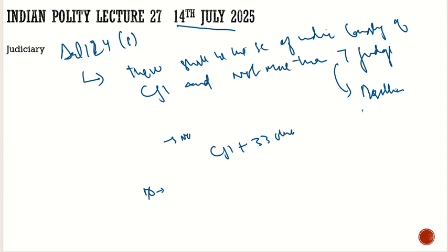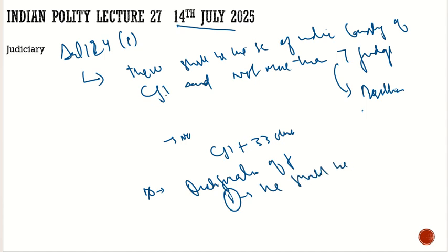After this, we need to know about the judges, their qualifications. What does the Constitution say about the qualification of judges, and how do judges occupy their seats in the Supreme Court? Let's try to understand that. What are the various qualifications of the judges of the Supreme Court as well as the High Court, because they are almost similar. That's why we are adding both here. The first and most important qualification is that he should be a citizen of India.